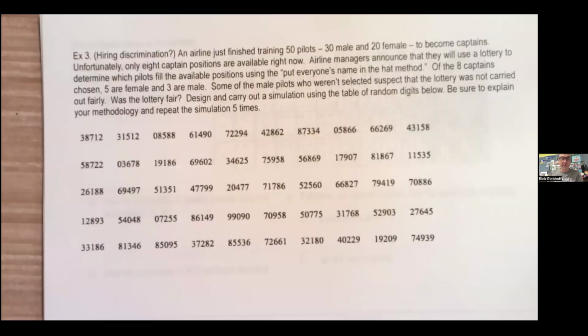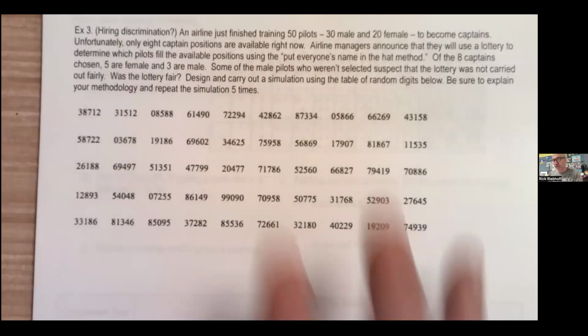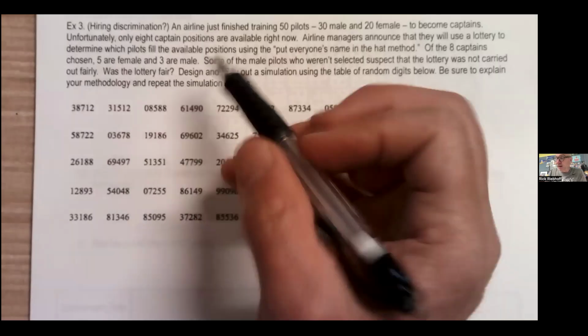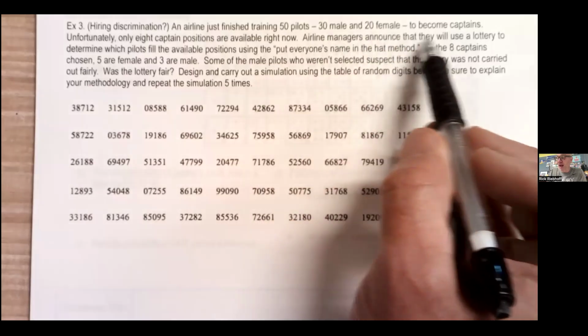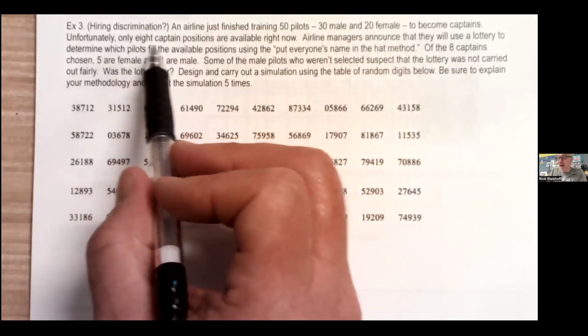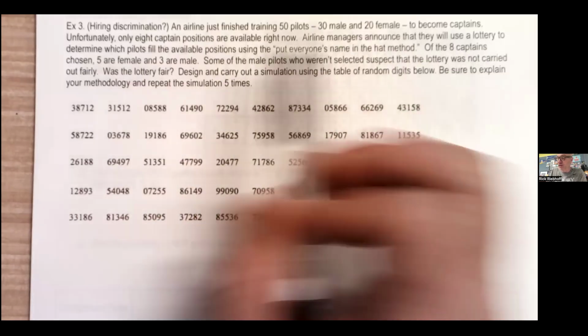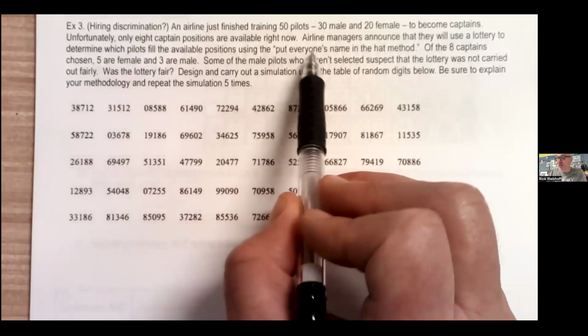All right, so let's jump into more of an AP style question. The first one's kind of easy. This one's going to be more typical right here. Looking at hiring discrimination. An airline just finished training 50 pilots, 30 were male, 20 were female, to become captains. Unfortunately, only 8 captain positions are available right now. Airline managers announced they will use a lottery to determine which pilots fill the available positions using the put everyone's name in a hat method.